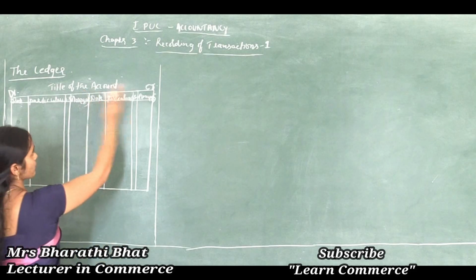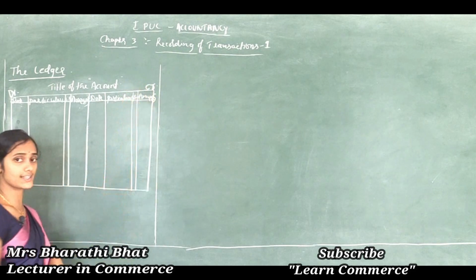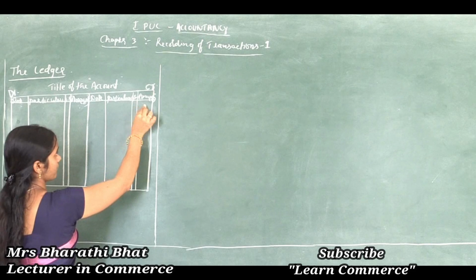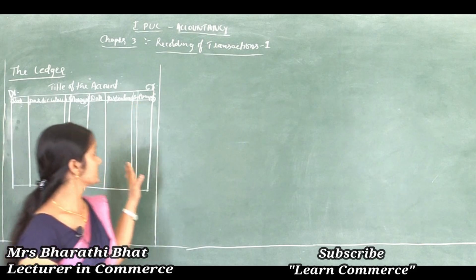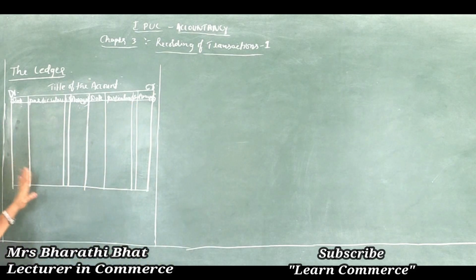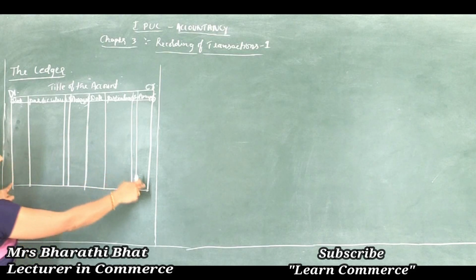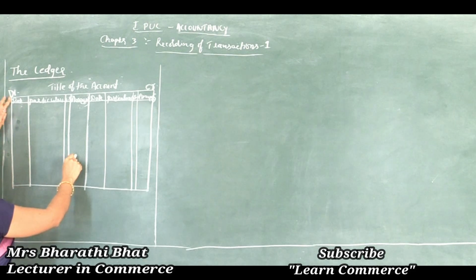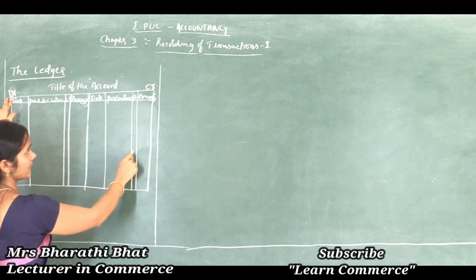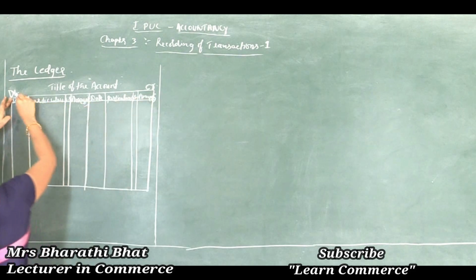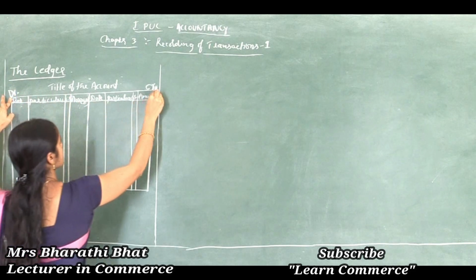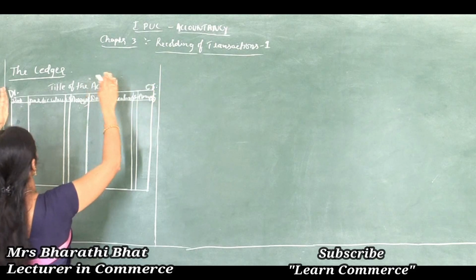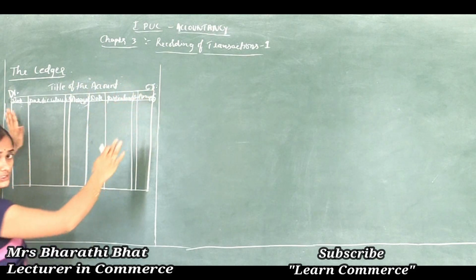And here also these 4 columns relate to credit, to record the credit aspect of a transaction: date, particulars, JF and amount. See, this is the format of a ledger. Total 8 columns: date, particulars, JF, amount on the debit side, and date, particulars, JF, amount on the credit side. See, Dr. and Cr. should be written above, at the edges of these columns. Clear, right?